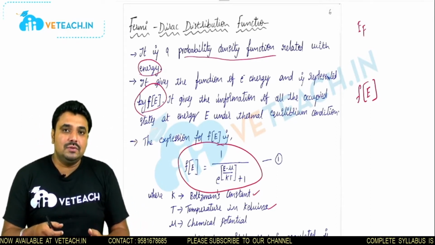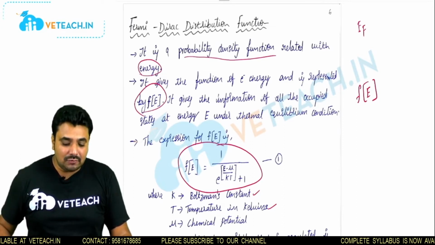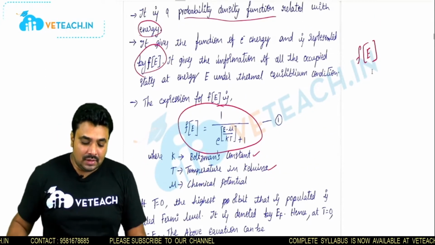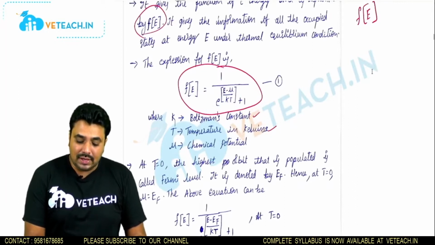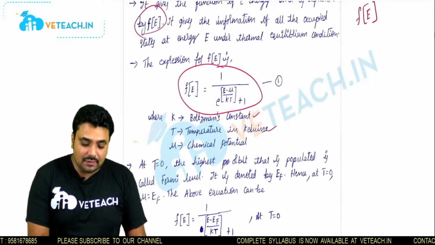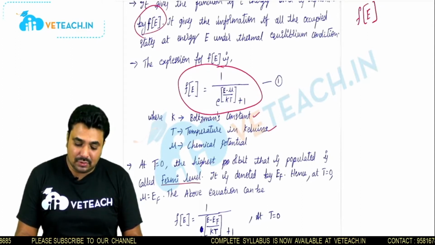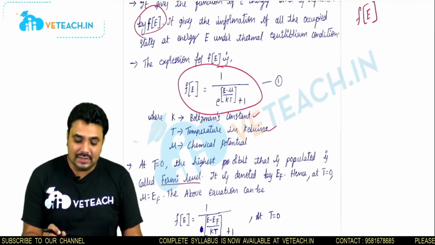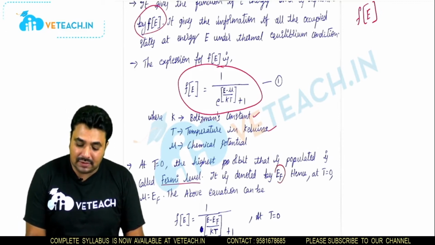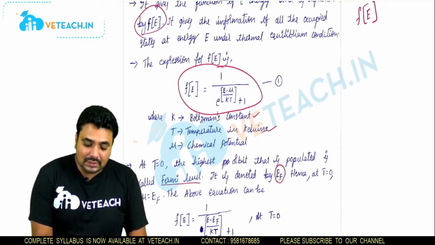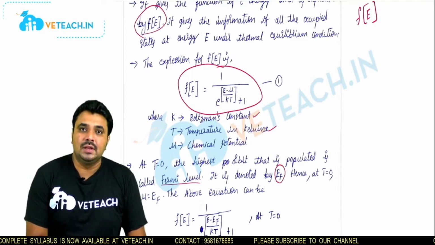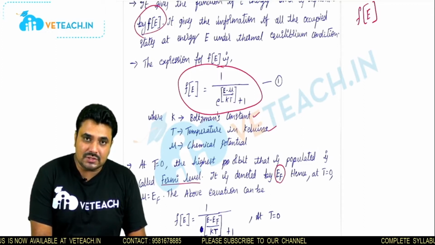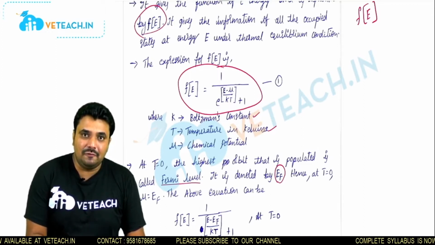That function we are using in the semiconductor material. Here the cases we are going to study one by one, starting with T equal to 0. At temperature equal to 0, the highest orbit that is populated is called the Fermi level, denoted by EF. Hence at T equal to 0, the chemical potential is equal to the Fermi level. In the general equation, the chemical potential is equal to EF, the Fermi level energy.